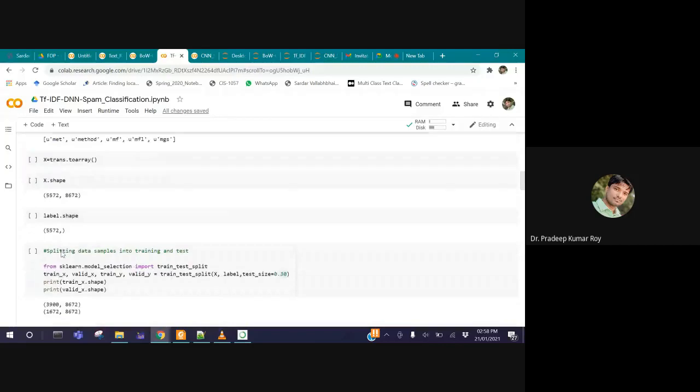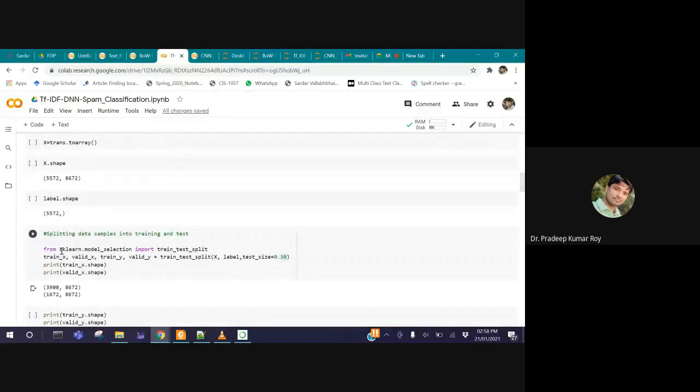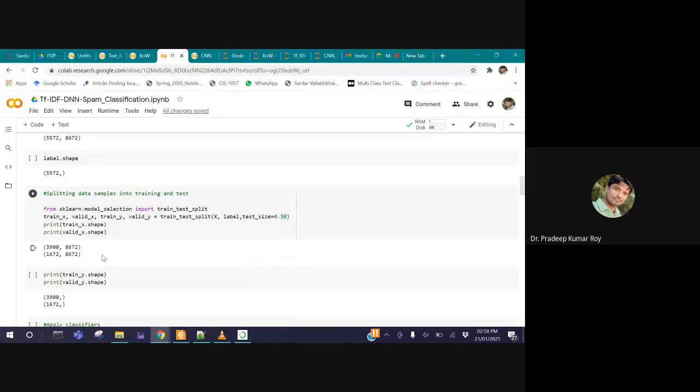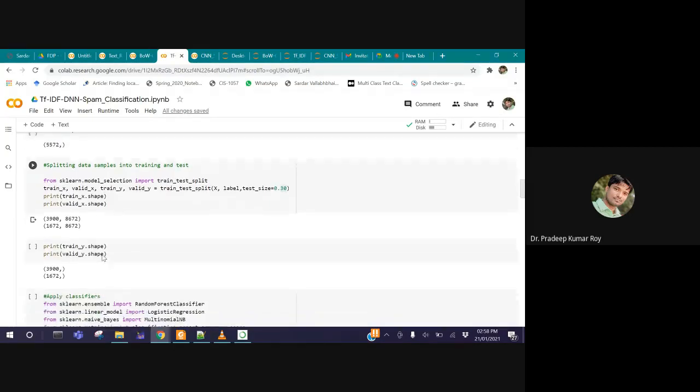Then this data is converted into vector format using the TF-IDF vectorizer, and this is the shape. The complete data is again split into training 70% and testing 30%.